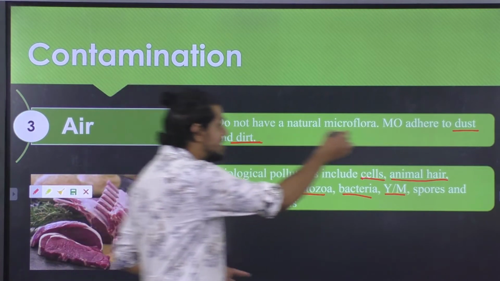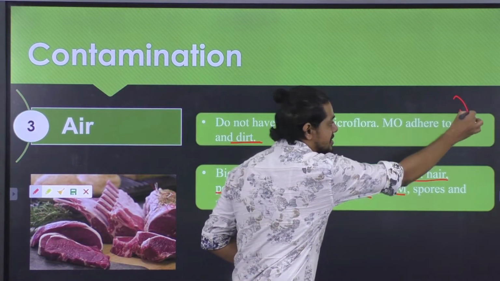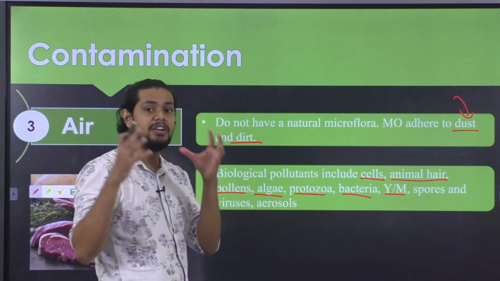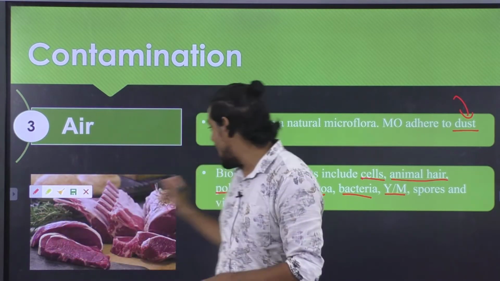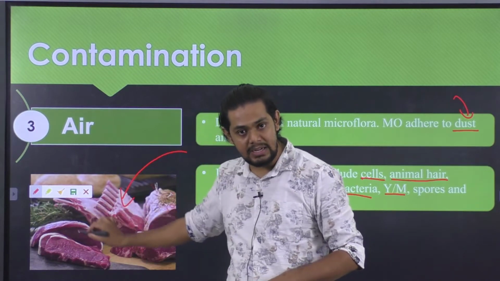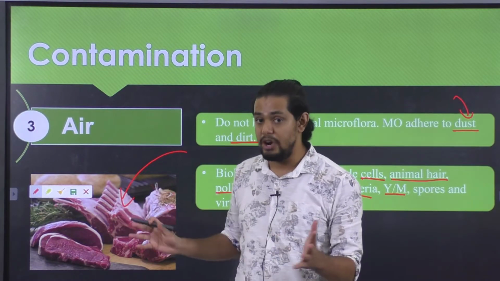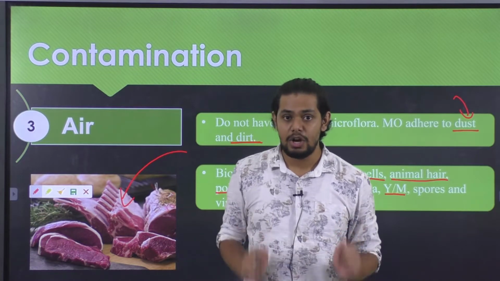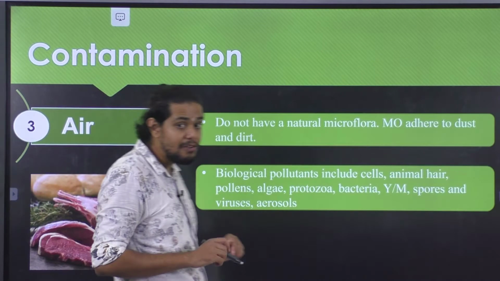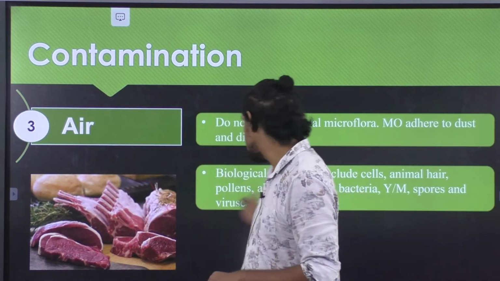They might be present on the surface or adhered onto the dust and dirt, and whenever such dust and dirt particles land onto the meat surface, they will contaminate the entire carcass, leading to spoilage of meat as well as meat products. So air can also be a potential source of contamination.